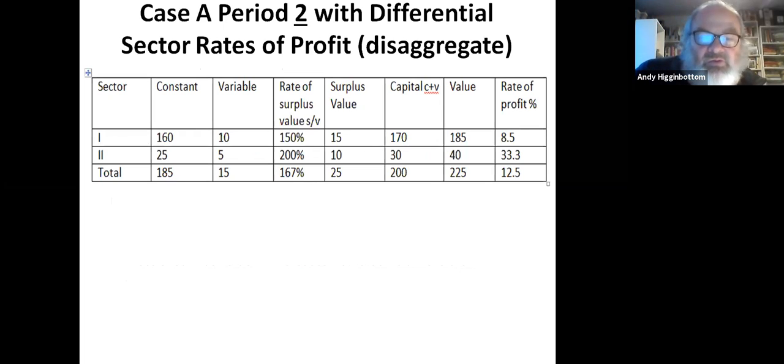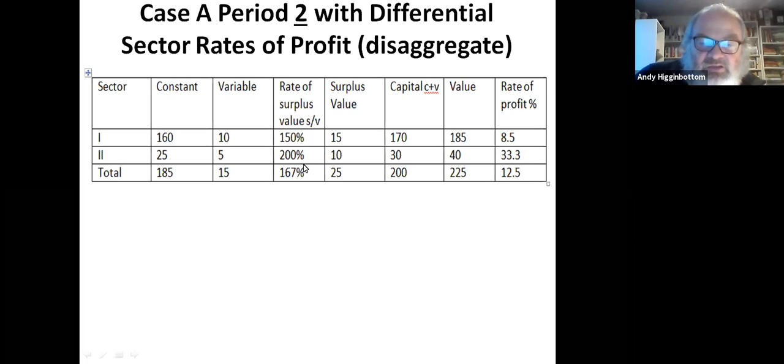Now what I want to do is take this down one level of detail more, and I'm going to suppose that this first value regime, case A, country A if you like, has a subdivision between two sectors. So this is the summary which we've already got, the overall picture. We've got 200 invested, surplus value of 25, rate of profit of 12.5%.